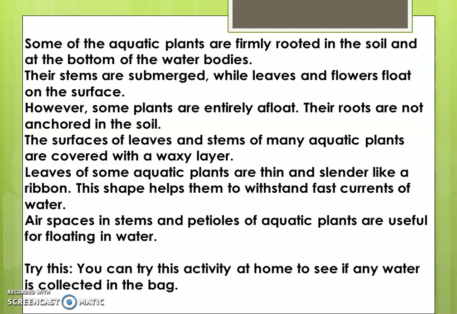As I told you, it helps the leaves to easily float on the water, and stems are flexible and have a waxy layer so that they can bear the water current. You know, water has currents. So to survive in that water with current, their leaves and stems are covered with wax.